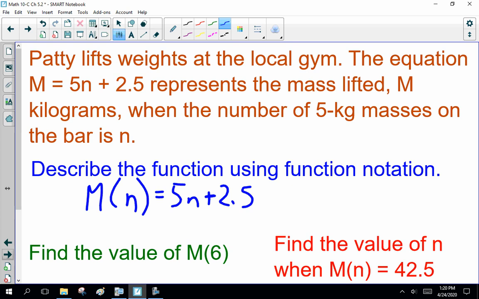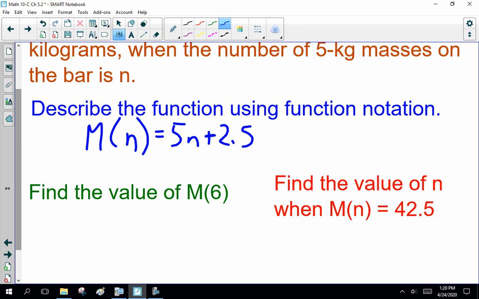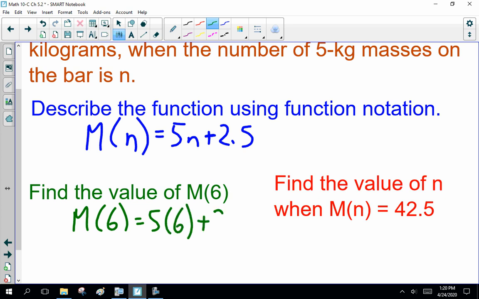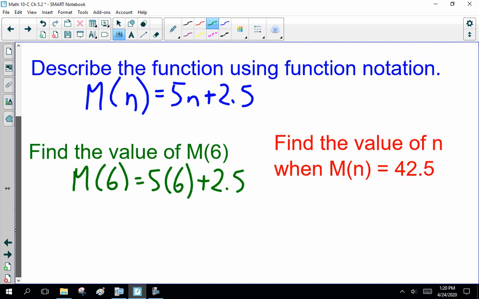M of n. If you're on to f of n, I don't care. But notice I said m of 6. What is the total mass when she uses 6 of these 5 kilogram masses? Or m of 6? A lot easier for me to say. Now, 5 times 6 is 30 plus 2.5, so that's 32.5.